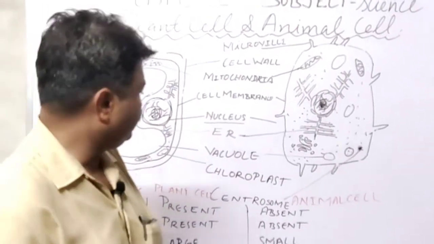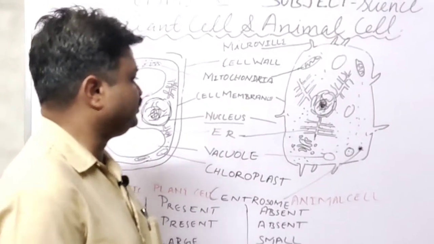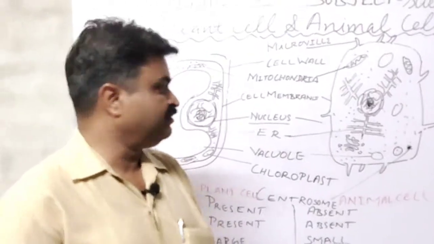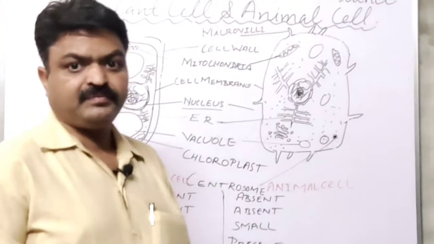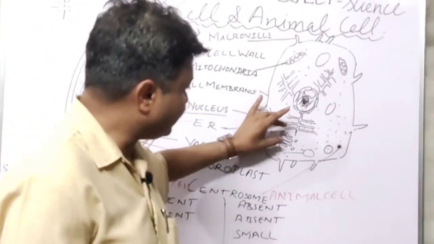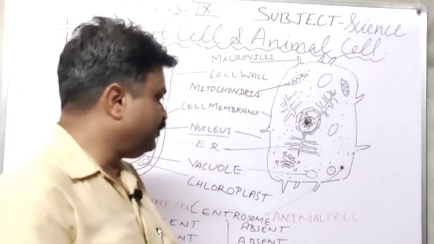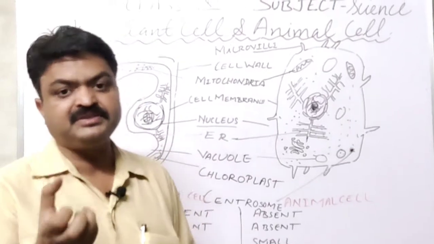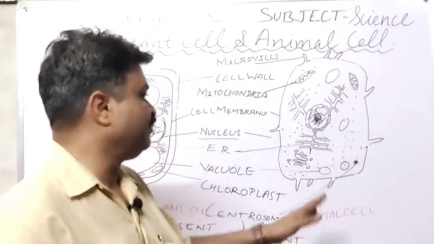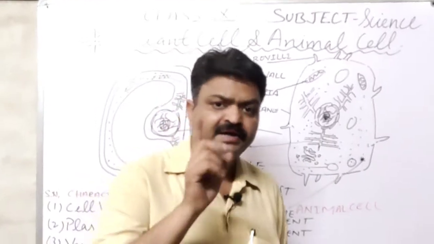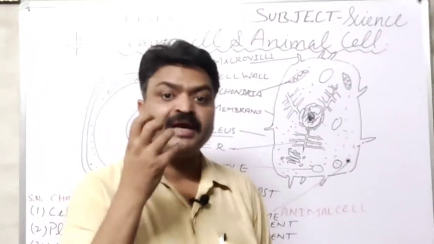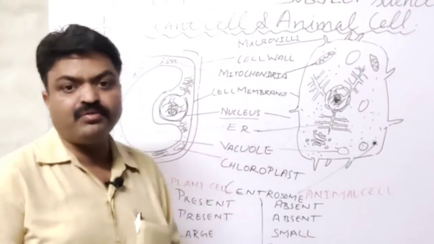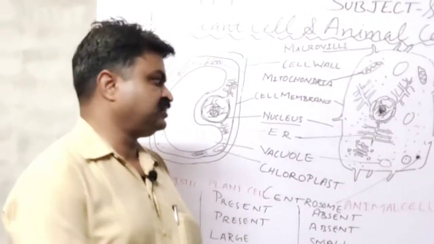With this, there are other structures found inside the cell, like the Golgi body. Golgi bodies are parallel vesicles, means the tube-like structures are arranged parallelly, and they help in the metabolism of the cell, means the substances are metabolized with the help of the Golgi body, and they also help in the packaging of the substances. That's why the Golgi body is known as the packaging industry of the cell, student.